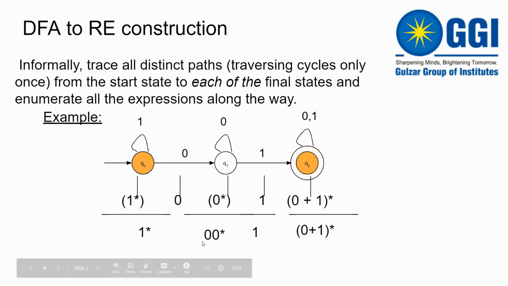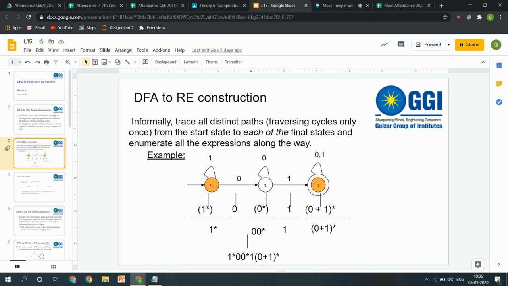So after removing it, I have actually written all three of these transitions which are happening here together, and these things separately. And then by combining these also, I have just combined whole of these regular expressions into one term. So my resultant is 1 star, 0 0 star, 1, and 0 plus 1 star.